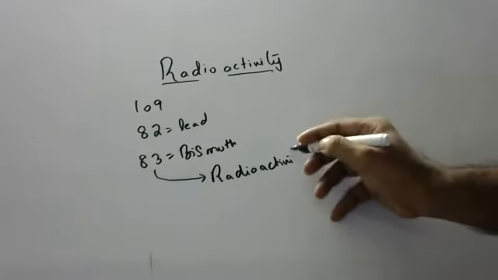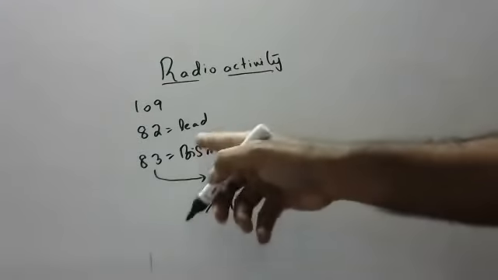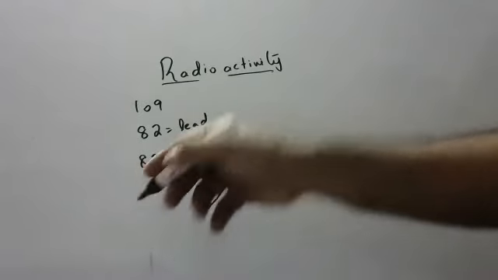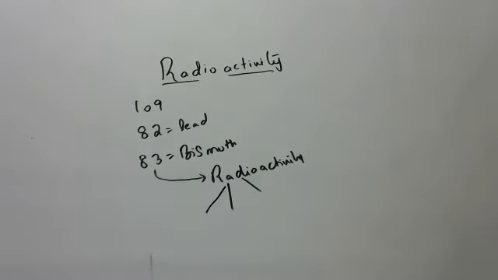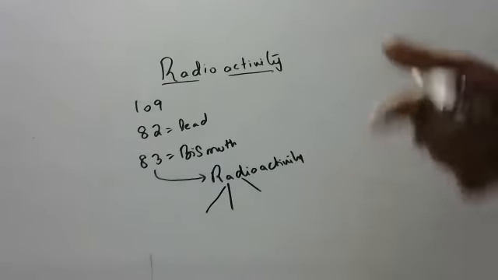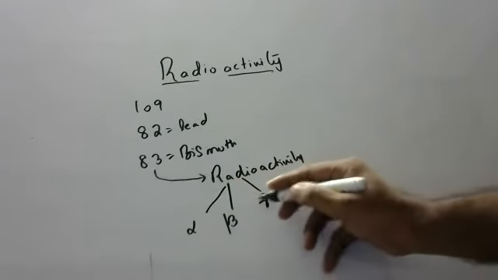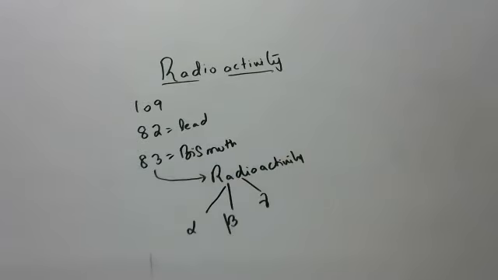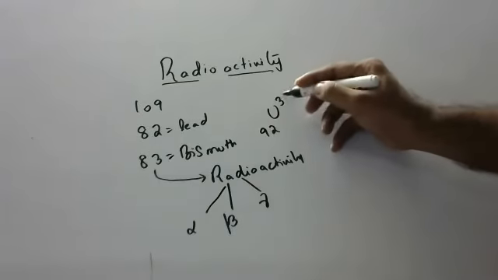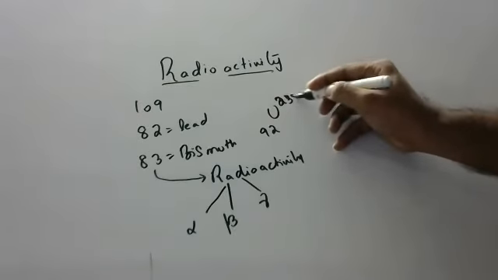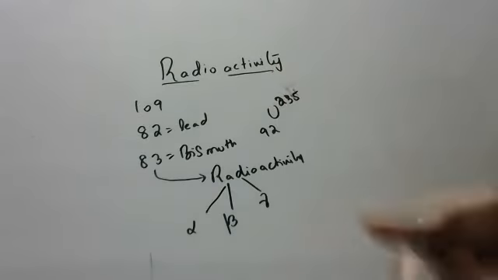Then you will get doubts: sir, what is radioactivity first of all? Radioactivity means after 83, 84, 85, 86, all the elements, uranium, radium, neptunium, polonium, thorium, all these elements emit radioactive rays. Means alpha rays, beta rays, gamma rays, they keep on emitting. If you take uranium 92, 235 is there, 238 is there, isotopes. They'll be emitting alpha, beta, and gamma rays.